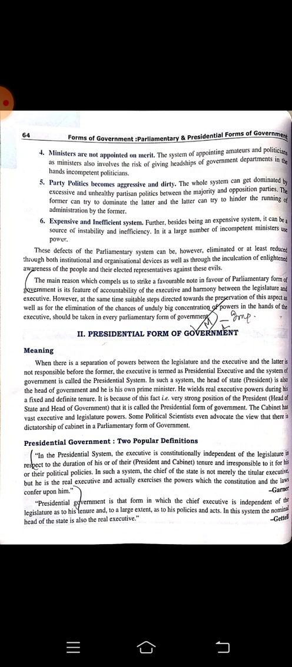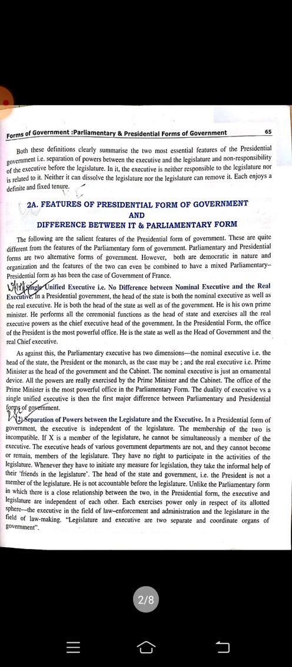The cabinet has a vast executive and legislative power. So you can say the executive and the legislature are independent, and the president is neither a member of the executive nor a member of the legislature. Here are some features that we need to understand, which are different from the parliamentary form of government. So what are the features of presidential form of government?